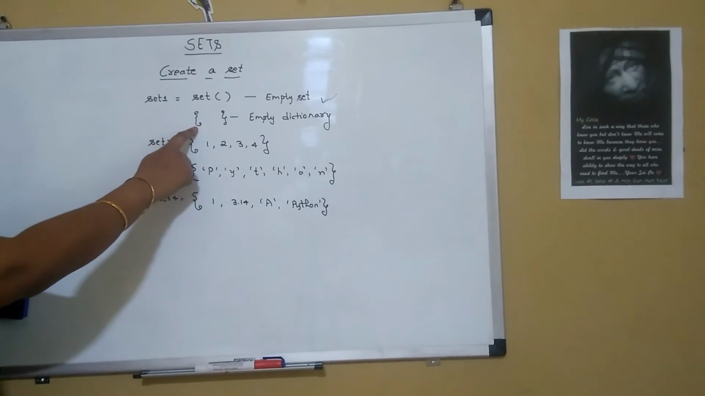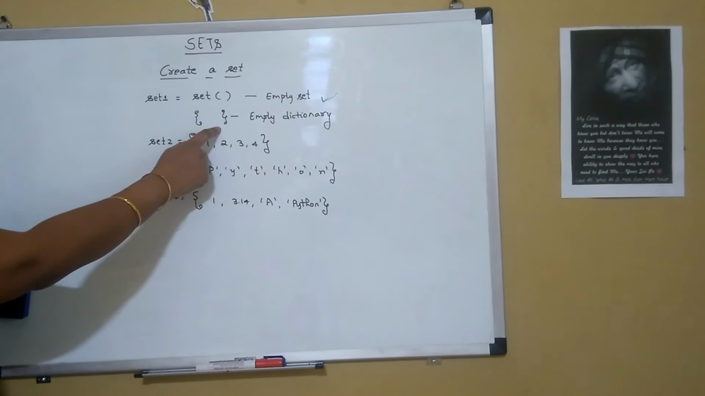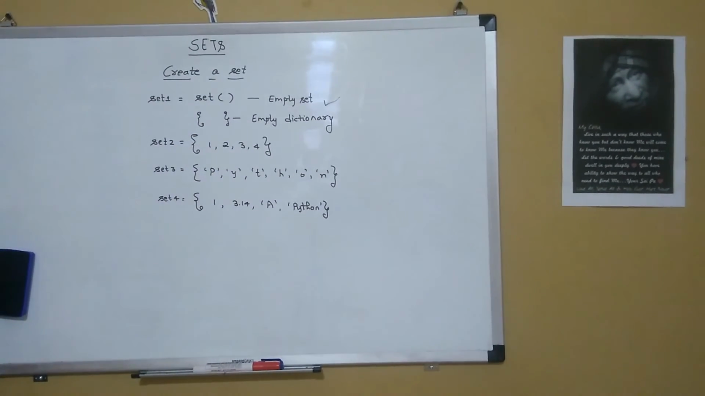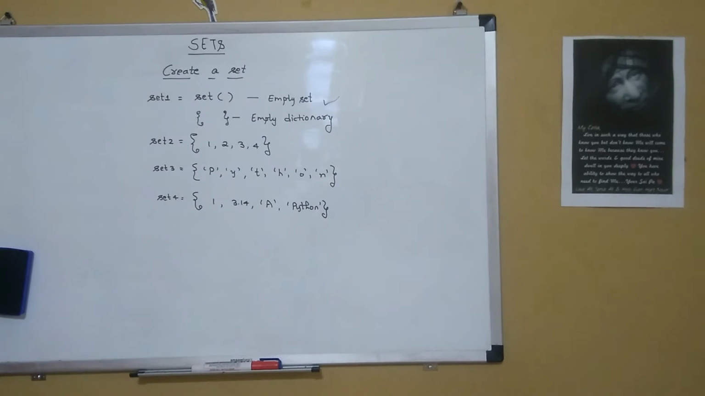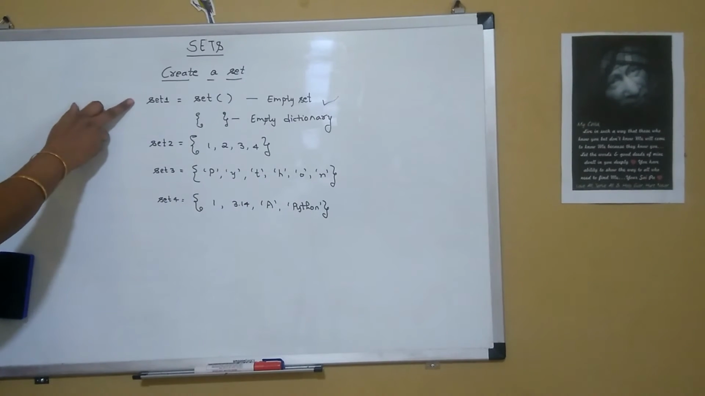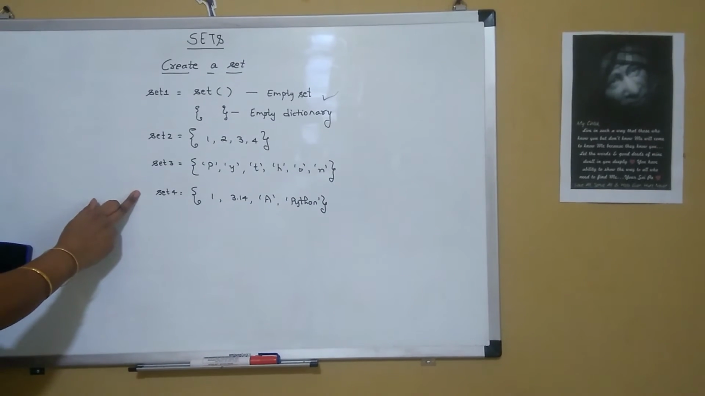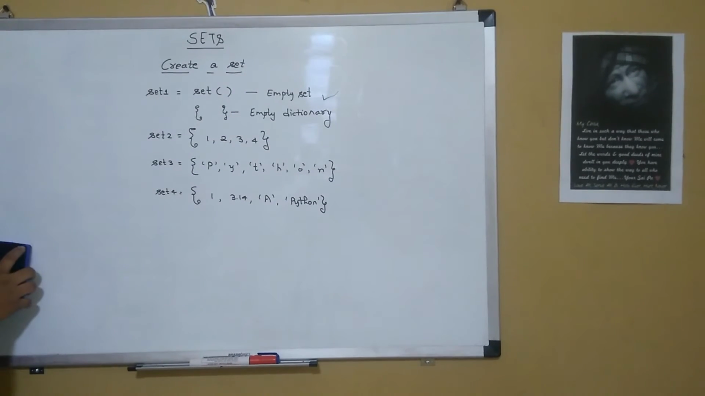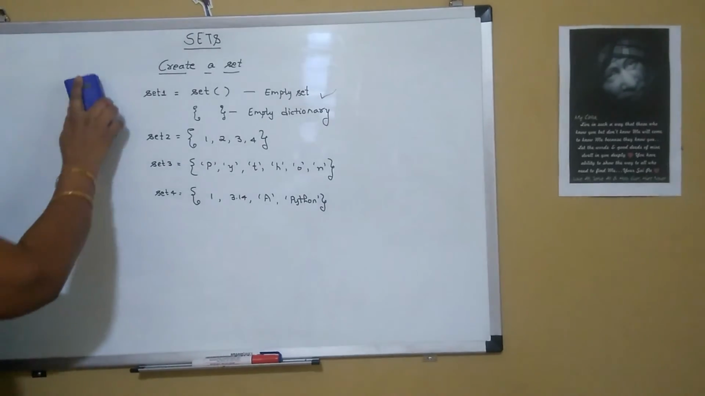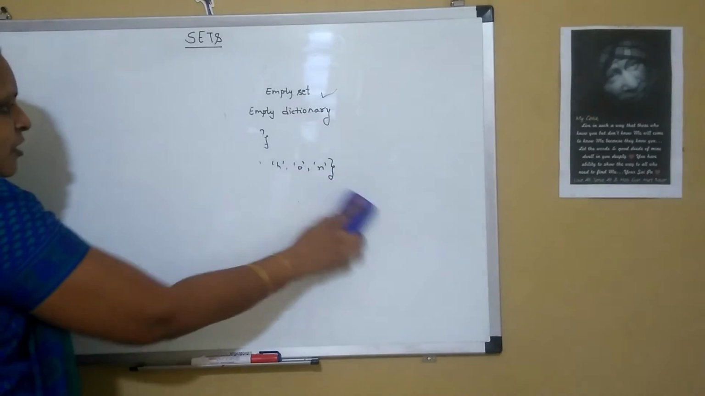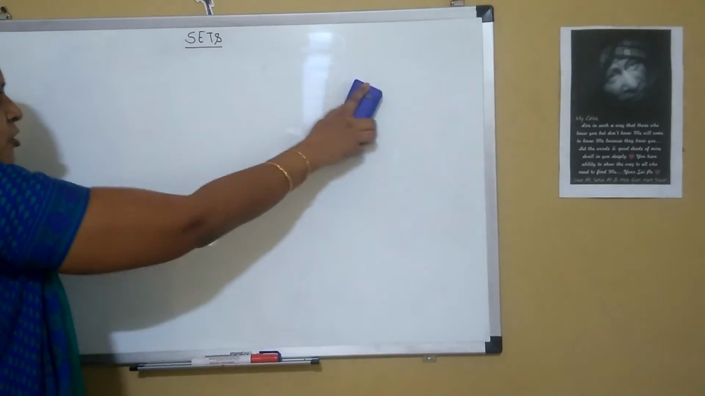And an empty set, we should not create it with curly braces, but we should specify it as set and an empty parenthesis. So this was how we can create an empty set, set of numbers, set of strings, and a mixed data type set. Having seen creation of a set, now let's see how we can prove that sets are unordered and unindexed.